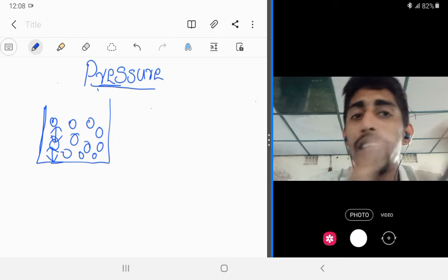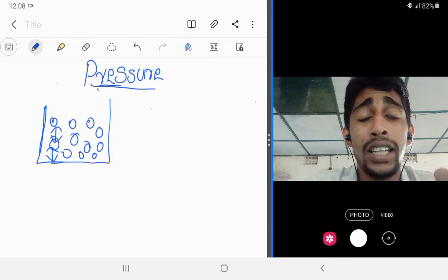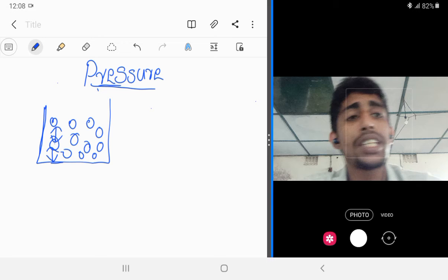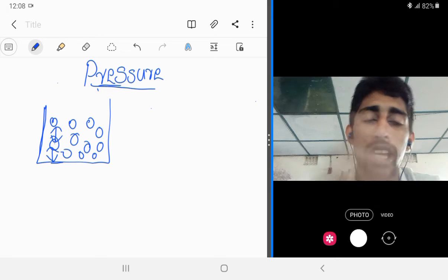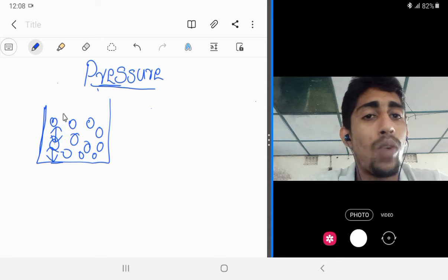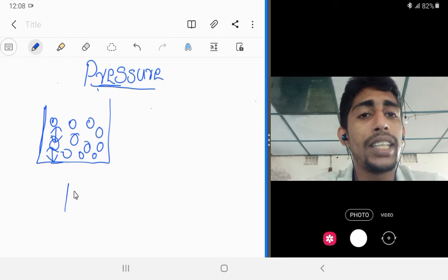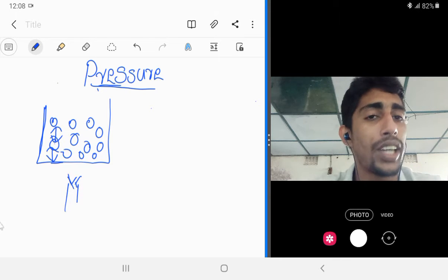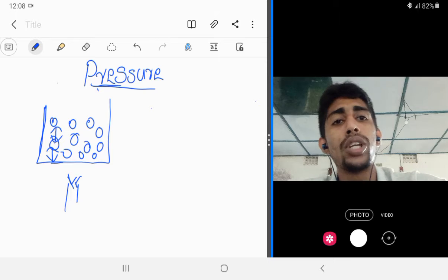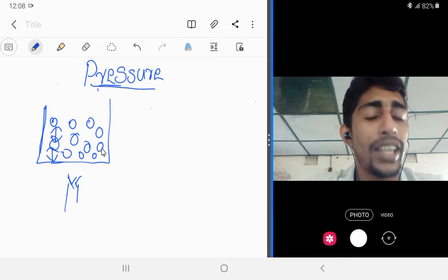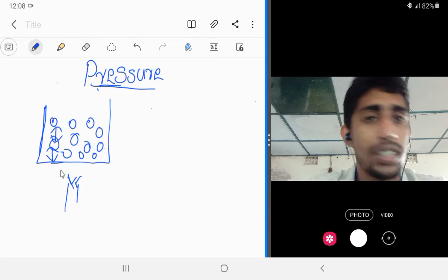Then what is the relation between temperature and pressure? You have to remember that if I am applying heat energy to this matter, then the molecules will gain the heat energy.